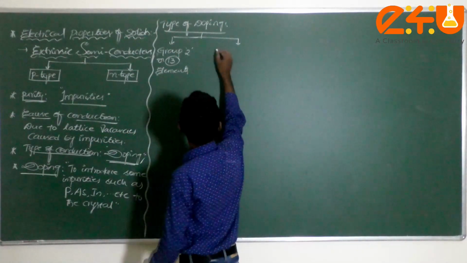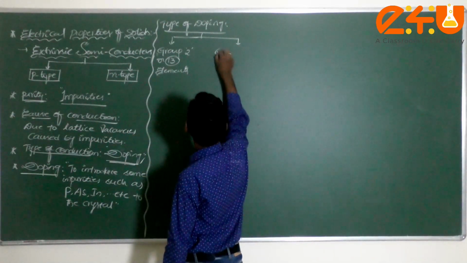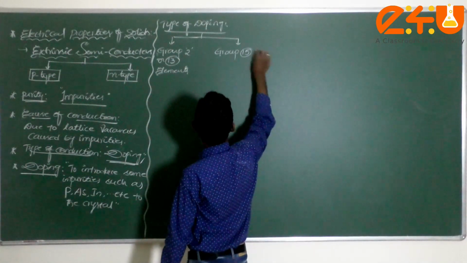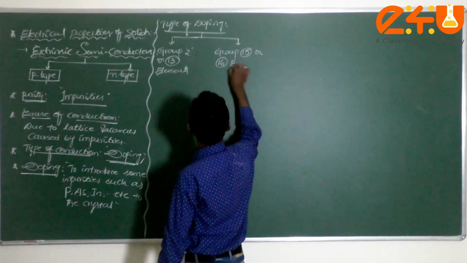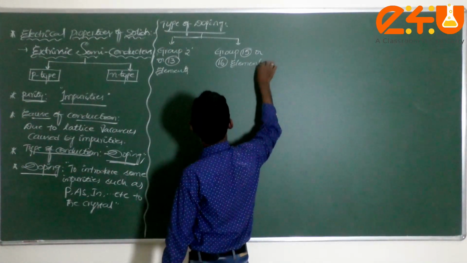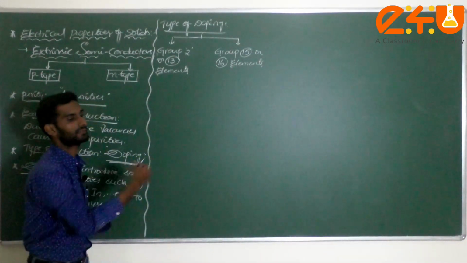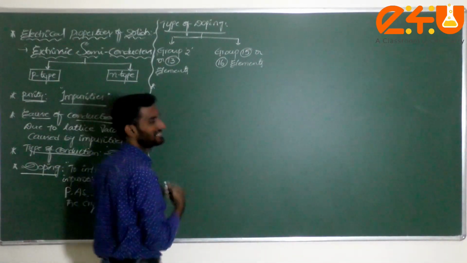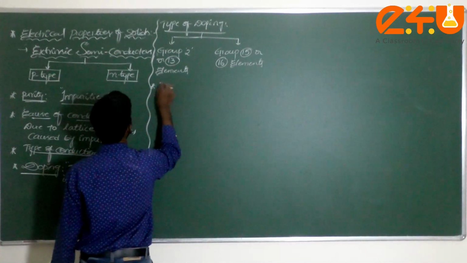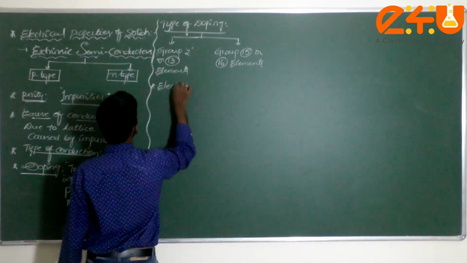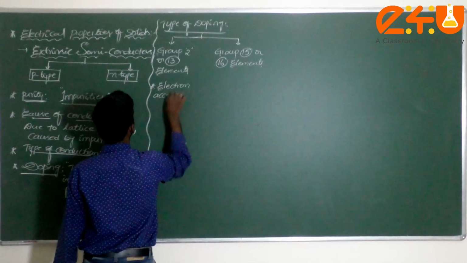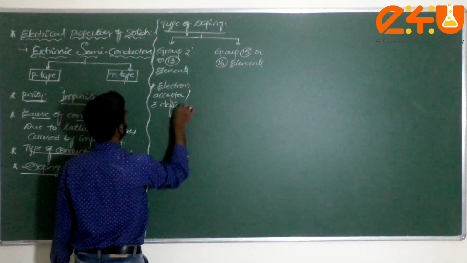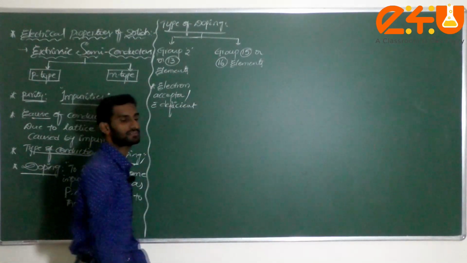One more type: we introduce group 15 or 16 elements to the crystal. What will happen, dear student? Group 13 we can call an electron acceptor, also called electron deficient compounds or electron deficient species.